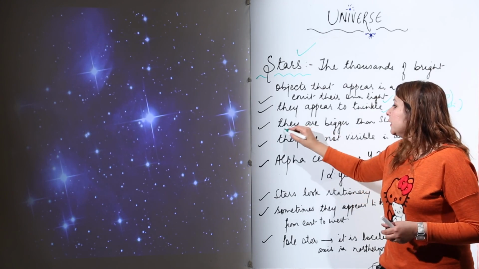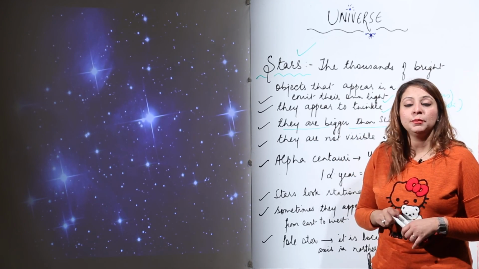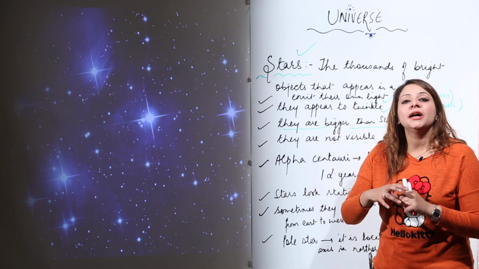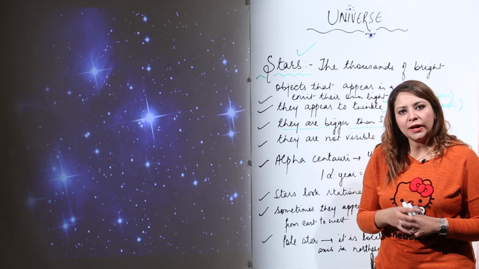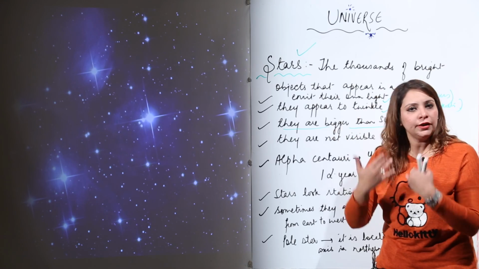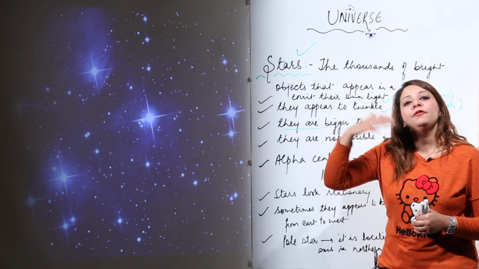Third is that they are actually bigger than the sun. What we imagine is that the sun is a huge ball, but as compared to it, the stars are very small. What is the reason why they appear so small? The reason is that the sun is near to the earth, but stars are very far away from us.